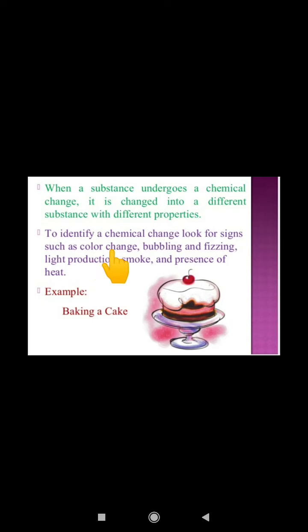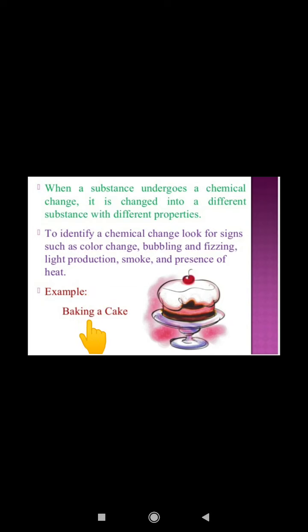To identify a chemical change, we need to look for various signs which will indicate that a chemical change has taken place. These are change in color, bubbling or fizzing, light production, smoke, presence of heat. Any kind of bad odor can also indicate the change.